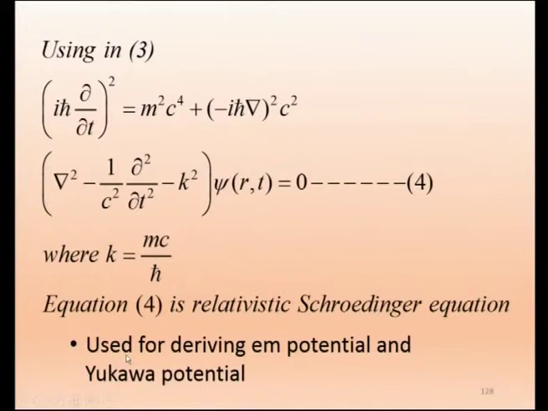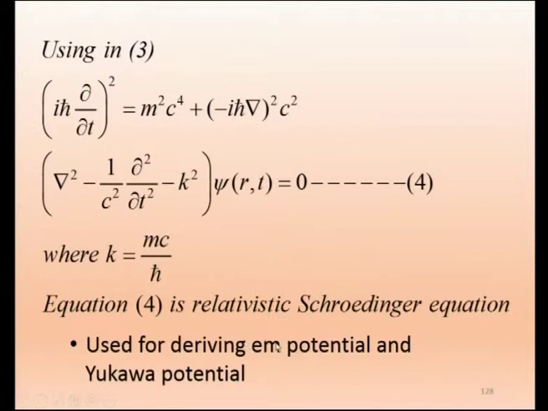Now, this equation can be used for deriving the electromagnetic potential and also the Yukawa potential. Why we are showing the electromagnetic potential is to show that this equation is already able to deliver what we know, and then we are going to deliver what we do not know. We are just, as an exercise, showing that the electromagnetic potential can be obtained from 4. Then we go to the Yukawa potential.